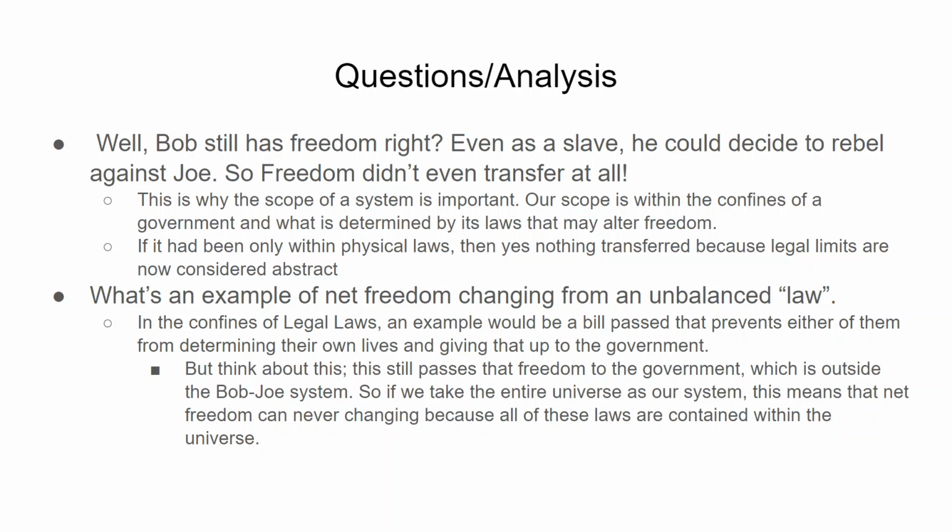What's an example of net freedom changing from an unbalanced law? In the confines of legal laws, an example would be a bill passed that prevents either of them from determining their own lives and gives that up to the government. But think about this: it still passes that freedom to the government, which is outside the Bob-Joe system. So if we take the entire universe as our system, this means that net freedom can never change, because all of these laws are contained within the universe.